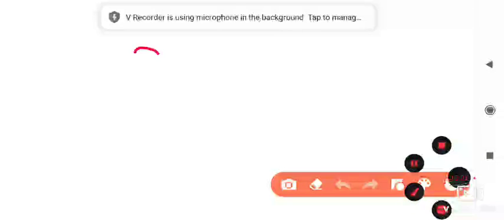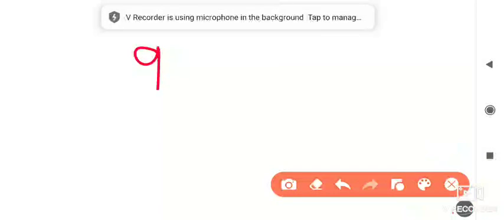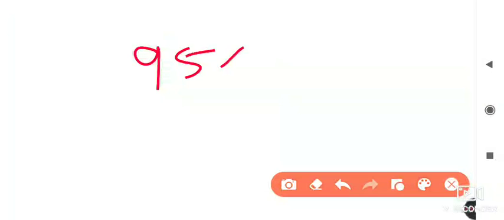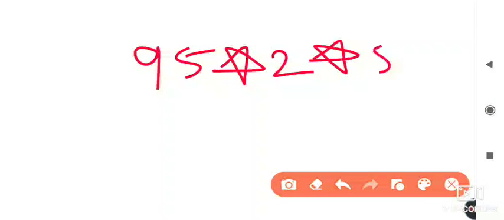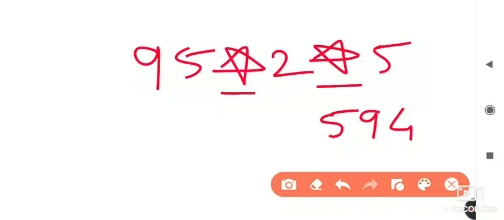Suppose here it is 9 5 star 2 star 5, and the difference between the place values is 5940.